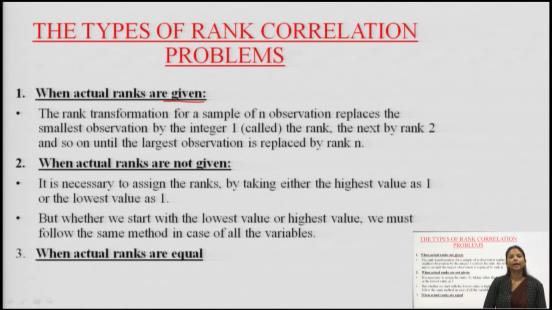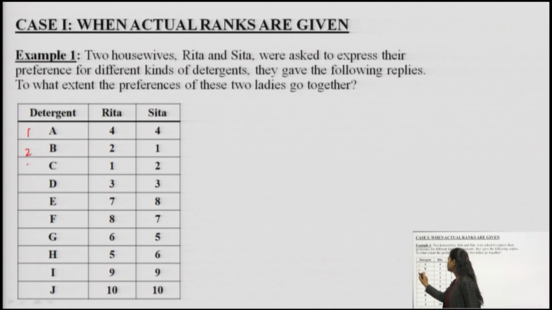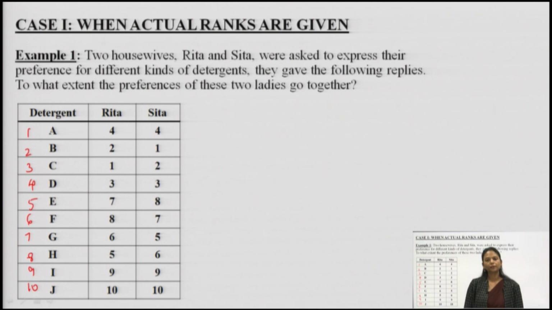Moving on to the first one, when actual ranks are given, how do we proceed with the rank correlation method? This is case 1, when the actual ranks are given to us. Two housewives, you can name any, for example, Rita and Sita, were asked to express their preferences for different kinds of detergents. Starting with A, we have till J, that is 1, 2, 3, 4, 5, 6, 7, 8, 9, 10. So, we have 10 different kinds of detergents.